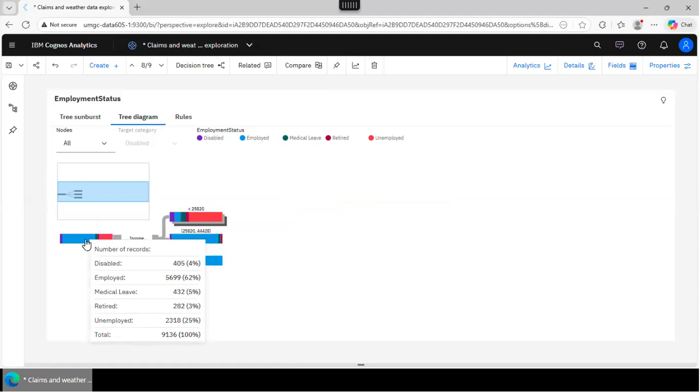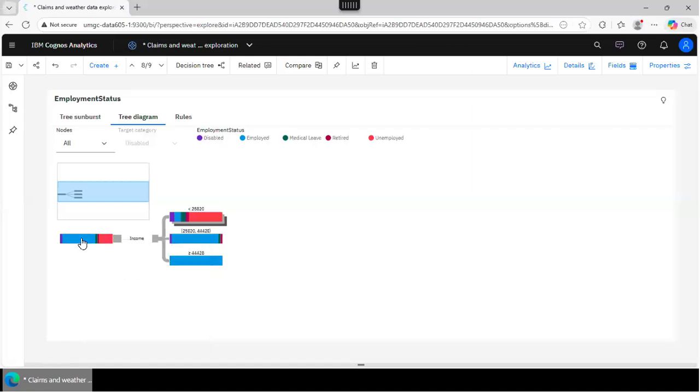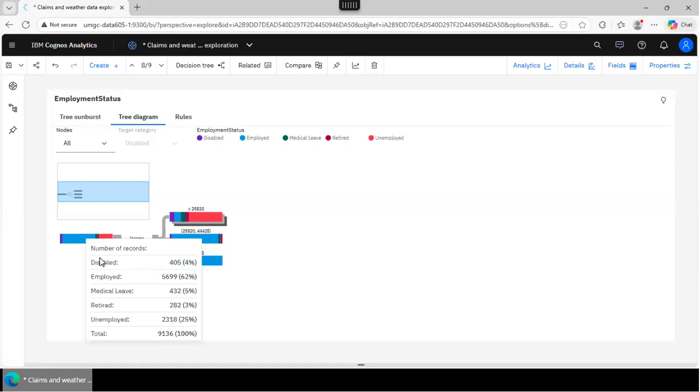But instead of showing me the average total claim amount like it did before, it's showing me the number of data rows with each employment status. See this, so for example, there are 405 disabled employees, right? 4% of data.